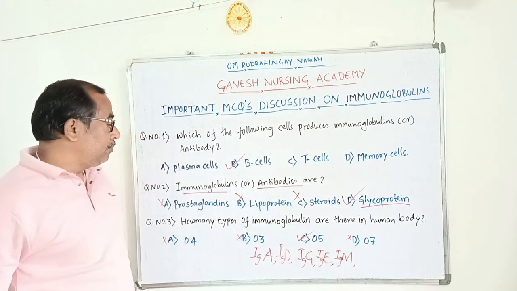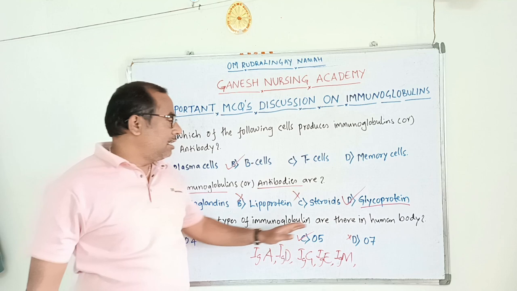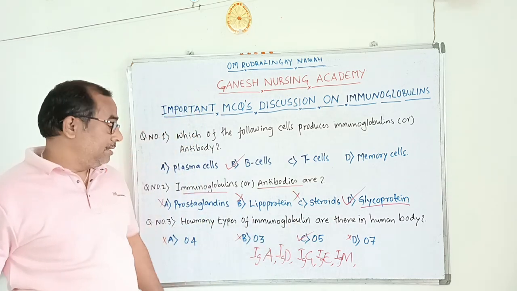How many types of immunoglobulins are there in the human body? There are totally 5 types.